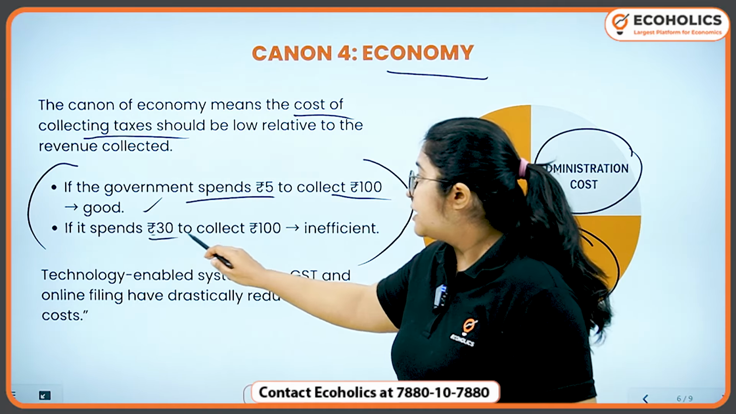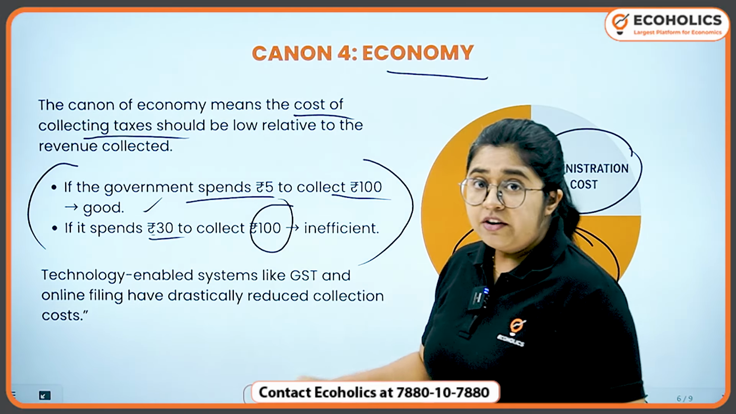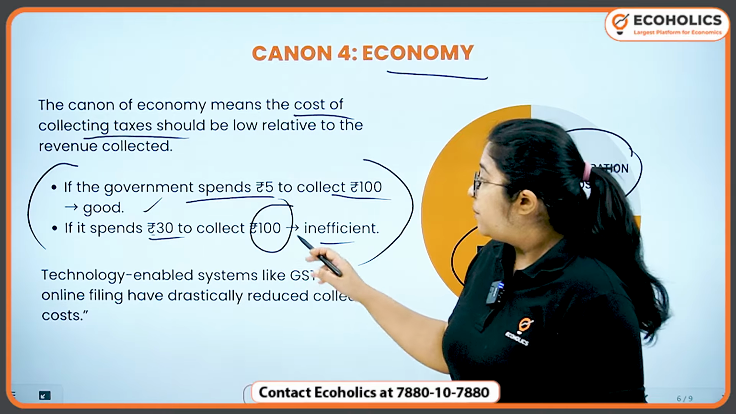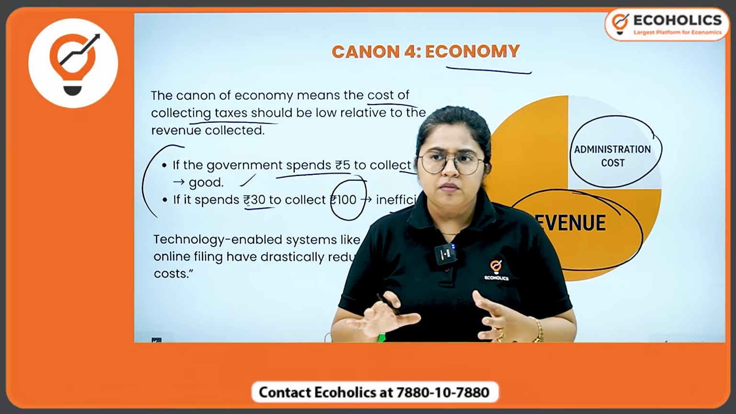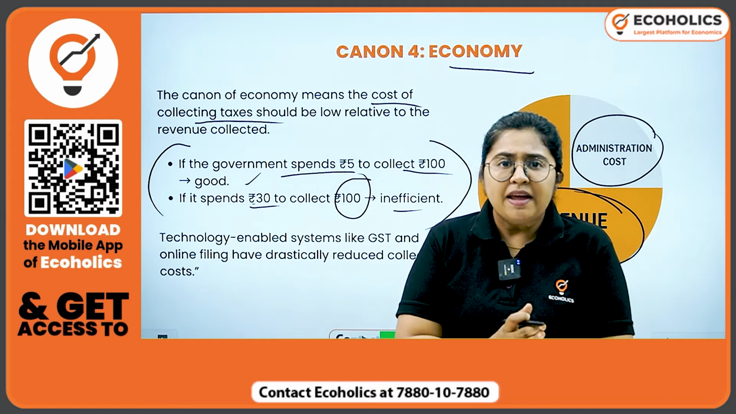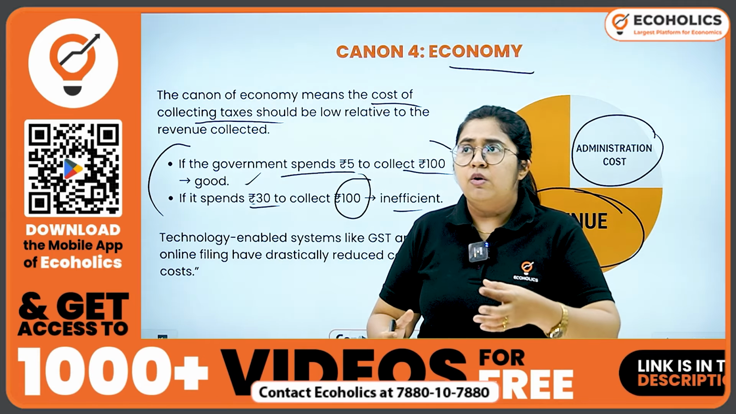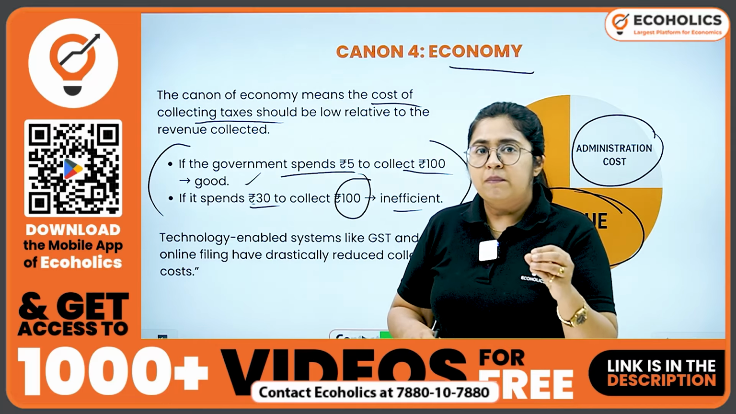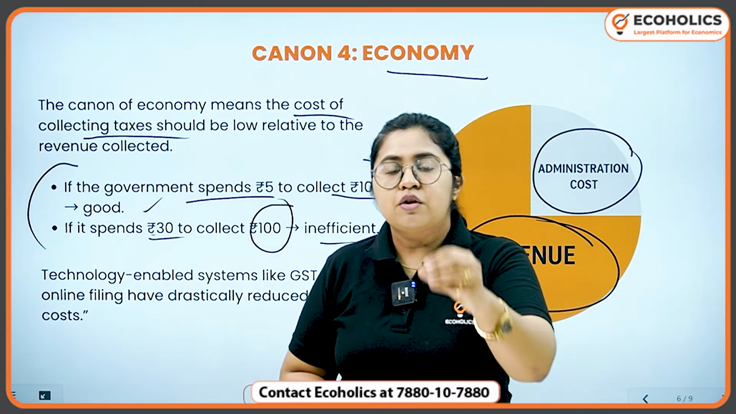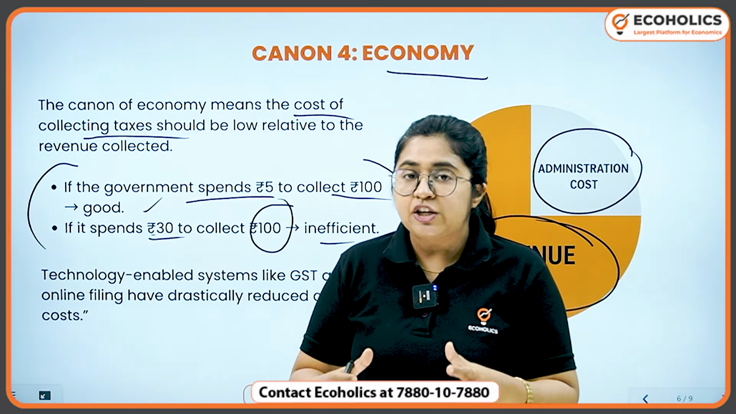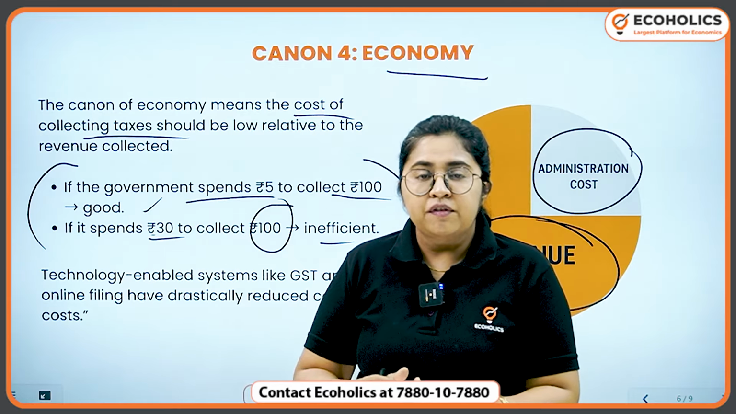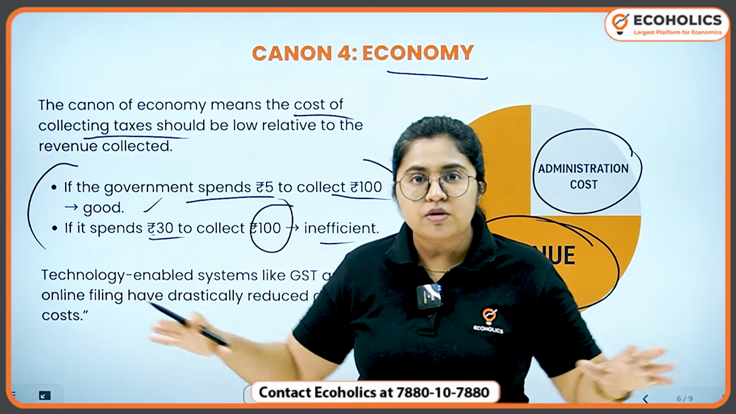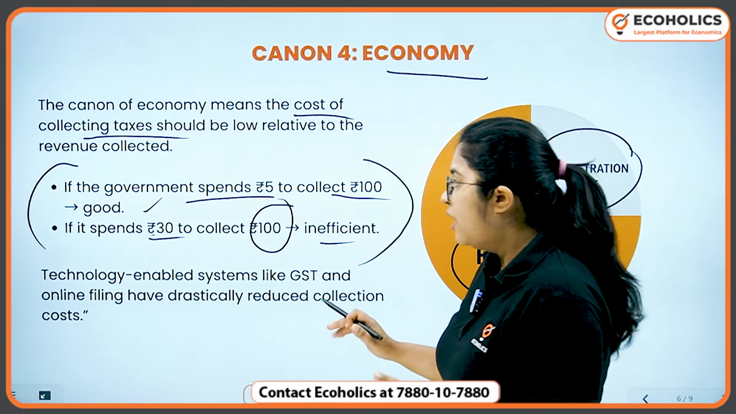But if it spends 30 rupees to collect 100 rupees worth of revenue, then it becomes inefficient. Okay, so again, this example, you do not have to take it numerically, that if it's 29 rupees, then what would happen? Don't take it like that. Think from this angle that the cost of collection should be less, it should be adequate enough, and the focus should be on revenue collection. It should be more, it should have a larger space in the whole taxation policy.